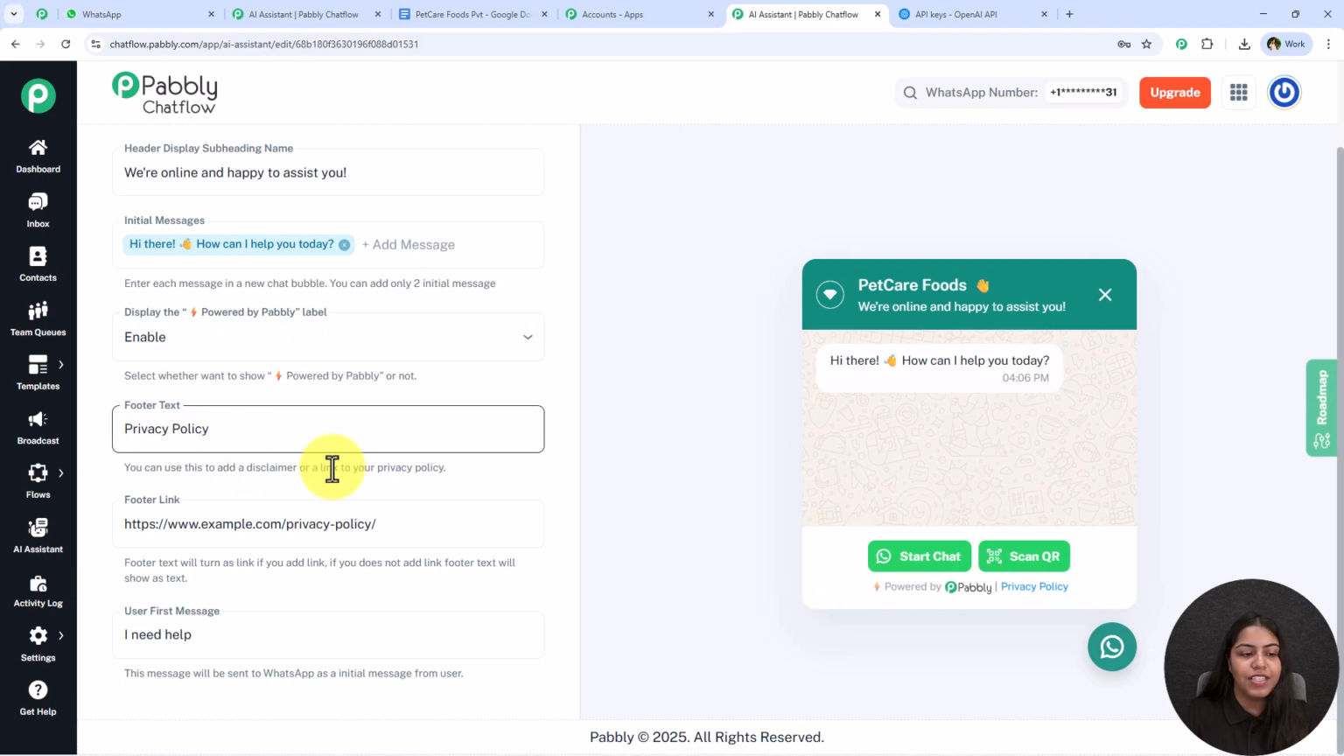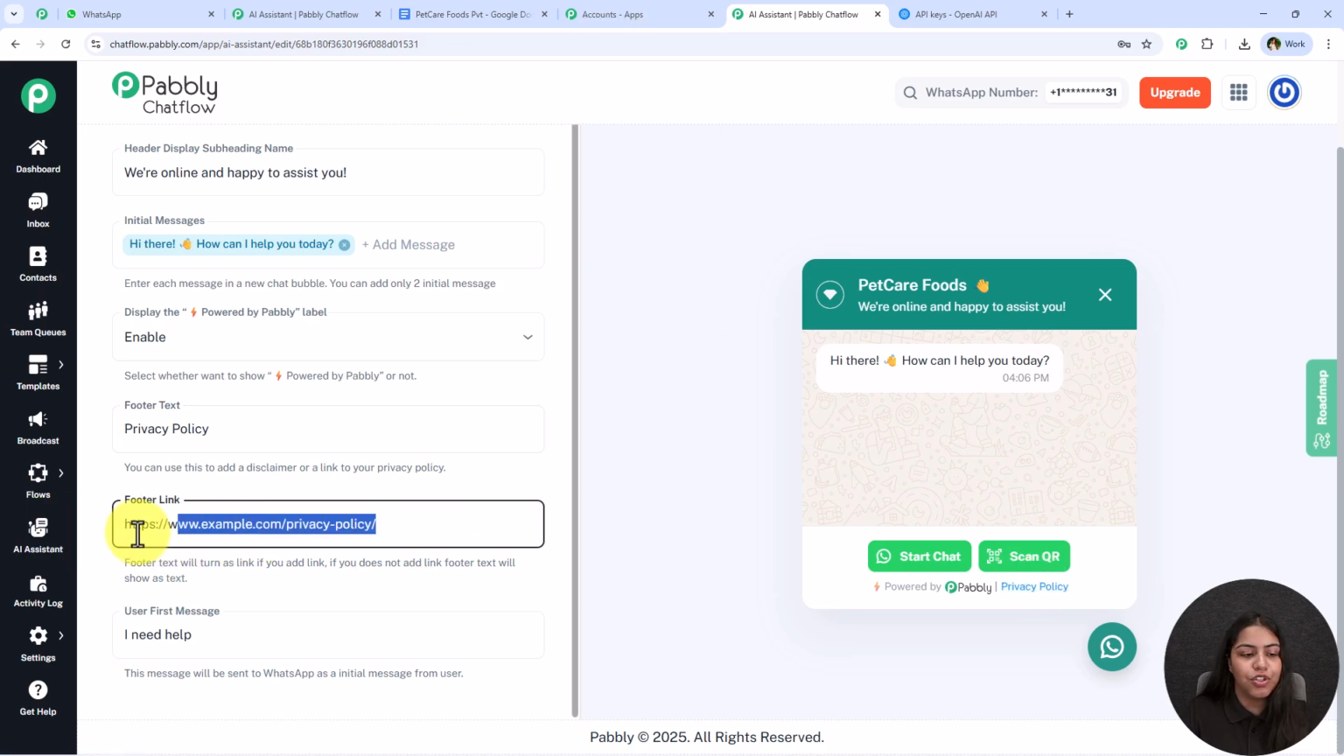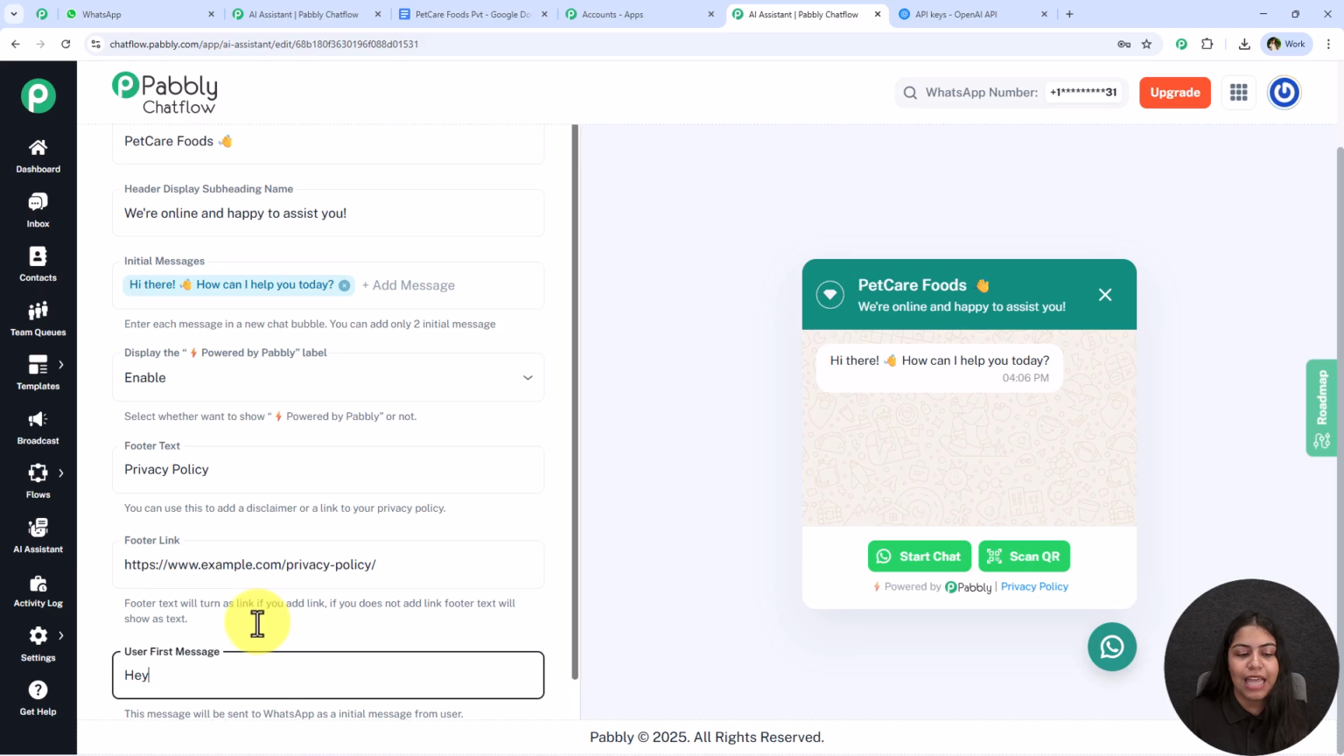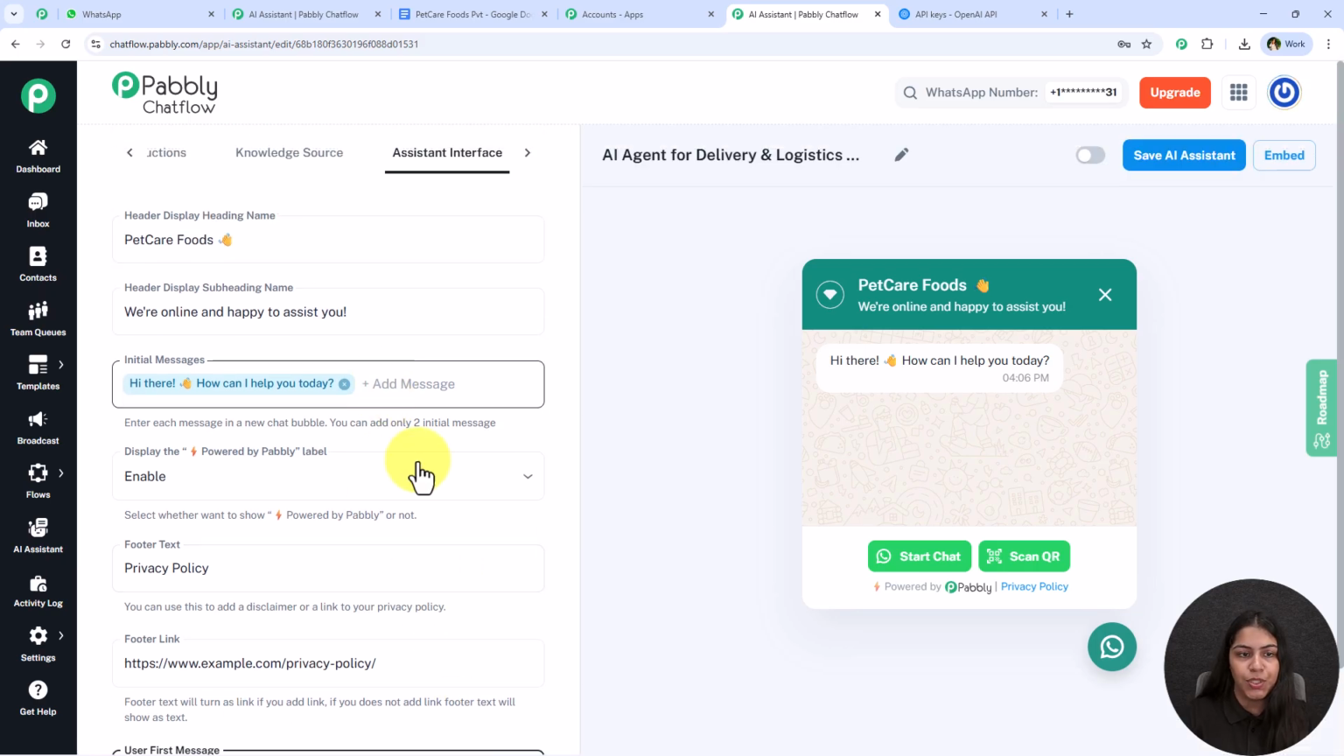The next which we have is this footer text. So you can use this to add a disclaimer or a link to your privacy policy or anything which you need. And the next is the footer link if you wish to add any link in your footer. Next which we have is this user's first message. I'm going to keep the user first message as hey. You can keep it as anything else according to your own choice. And this message will be sent to WhatsApp as the initial message from the user. With this, we have successfully completed this AI interface.